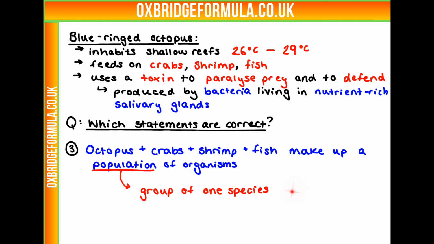So there's not one population. This is incorrect. That does mean that only our second statement is correct, which leads us to a final answer of C.